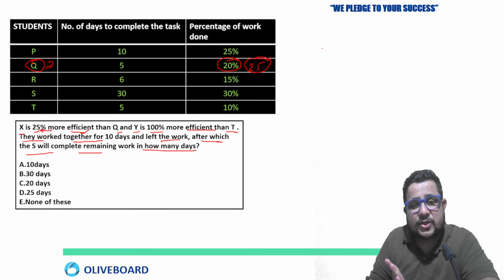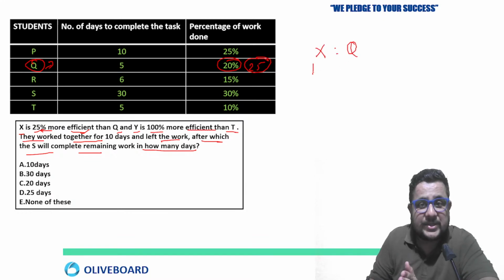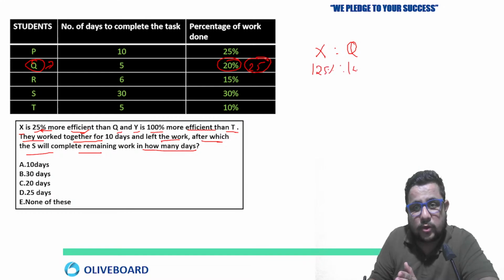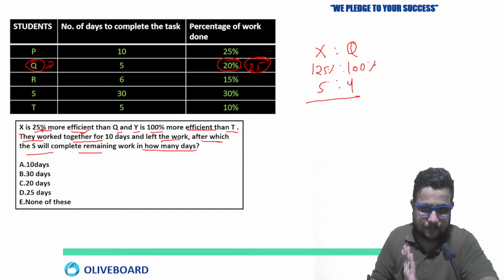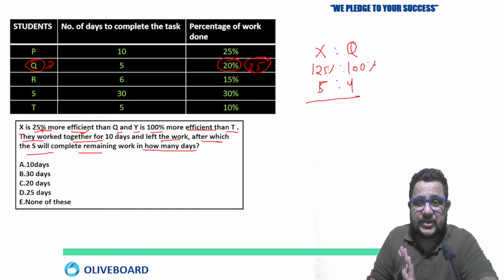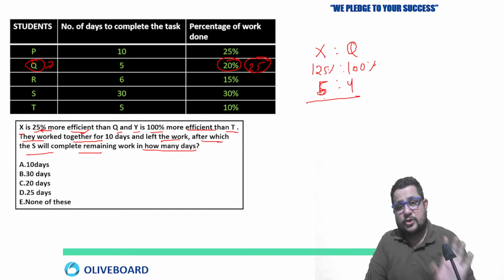So the efficiency ratio of X and Q is going to be what? X is 25% more efficient, so X will be 125%, so Q will be 100% here. So their efficiency ratio is going to be 5:4. Okay. Their efficiency ratio is going to be 5:4. Is this clear?